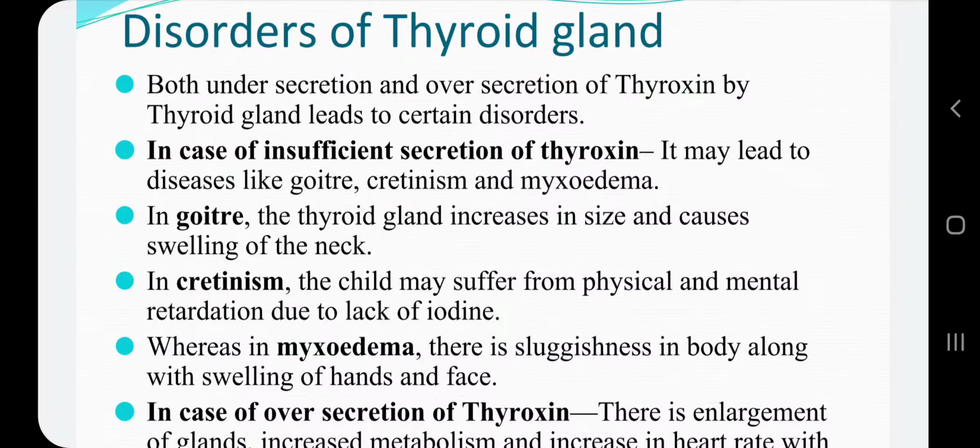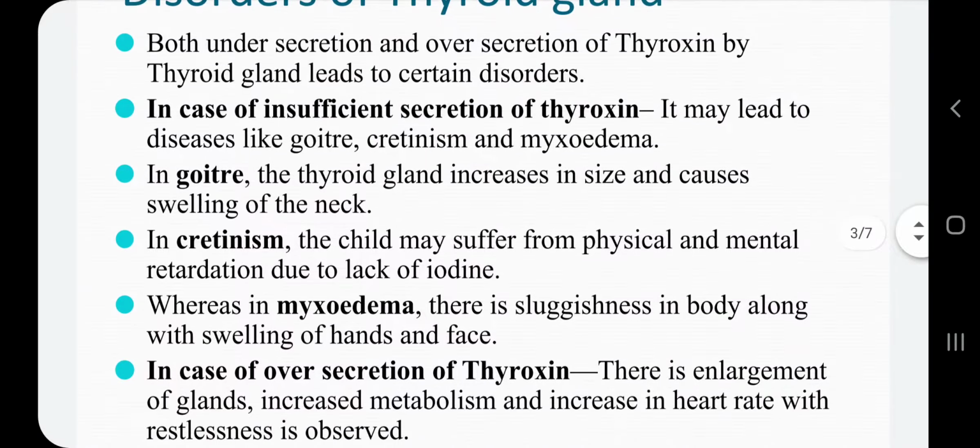In case of insufficient secretion of thyroxine, it leads to diseases like goiter, cretinism, and myxedema. In goiter, the thyroid gland increases in size and causes swelling of the neck. In cretinism, which is generally found in children, the child suffers from physical and mental retardation due to lack of iodine.